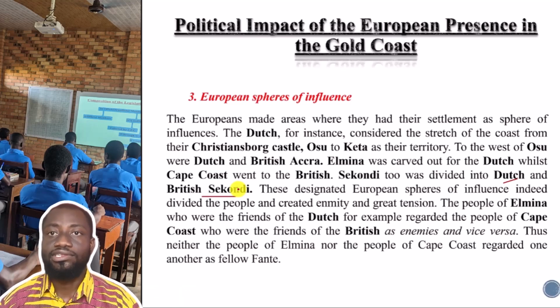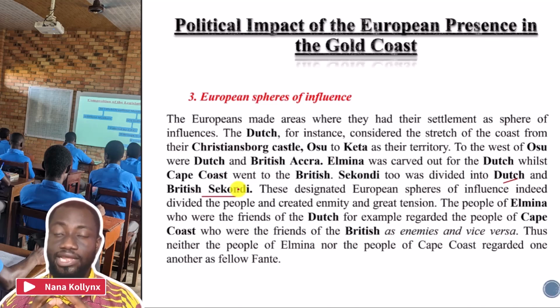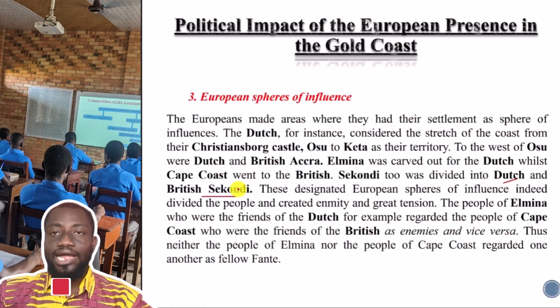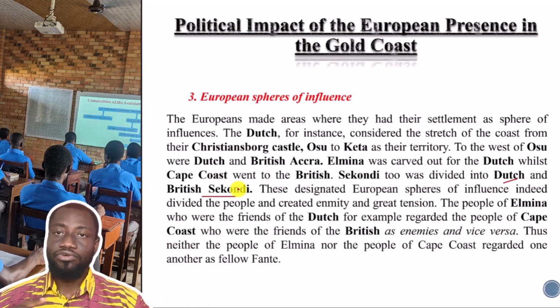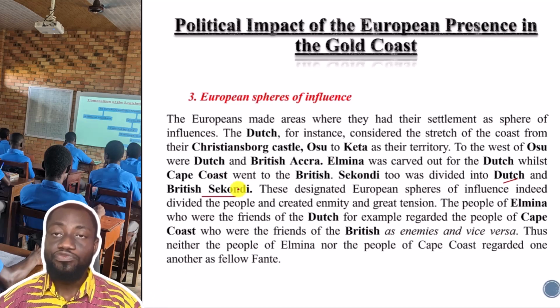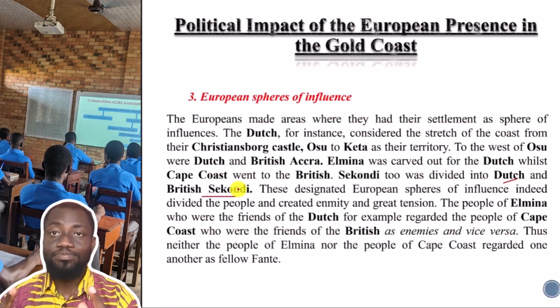Is that not interesting? So you see, even though they are all Fantes, because of the European presence along the coast and their sphere of influence on these local people, these local people forgot that they were actually all one people, or Fante.